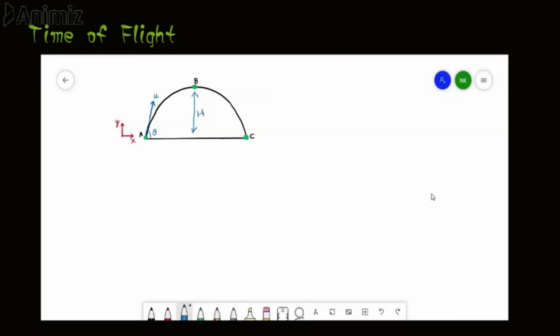To derive the equation of time of flight, we will consider motion in the y direction only, as the projectile travels from point A to point B. So we will consider a scenario at point A and then at point B. At point A, we have the initial velocity of the projectile as u, and this initial velocity u has two components, one along the horizontal direction and one along the vertical direction.